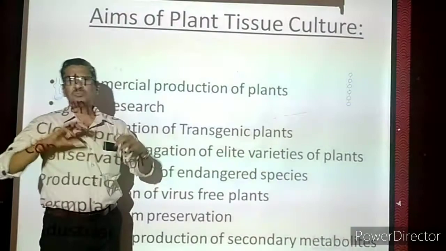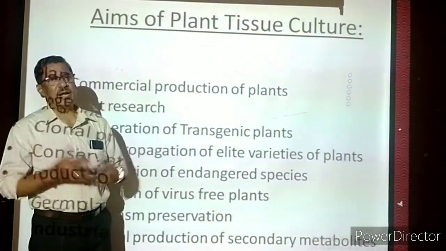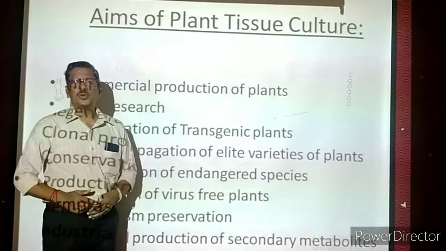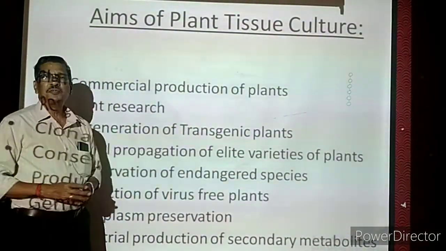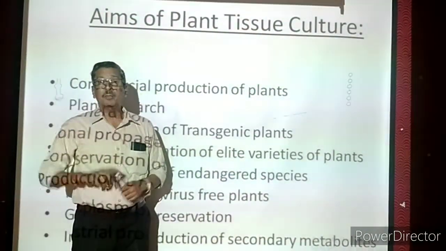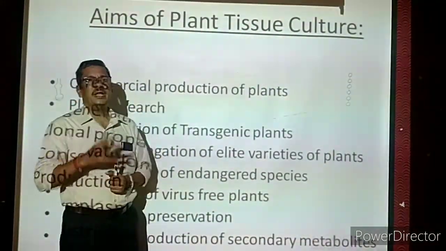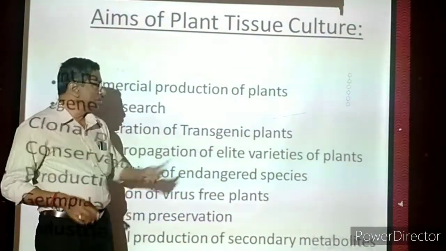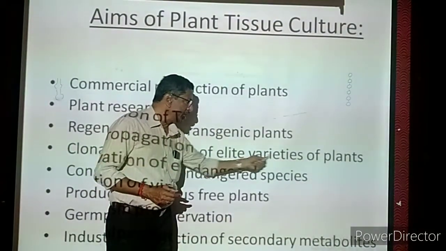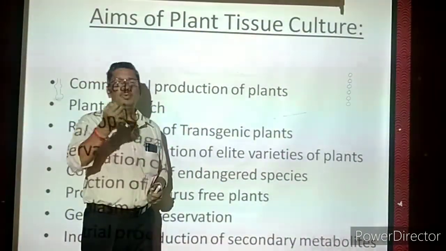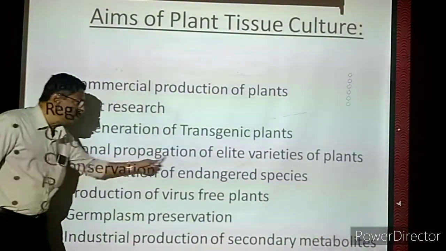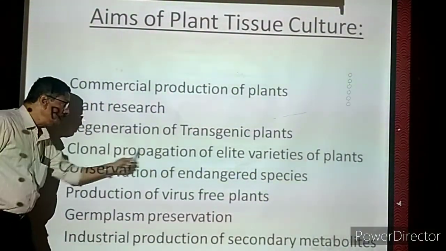Imagine that among so many varieties of plants, one variety of plant is an elite variety. That means superior quality. Such plants are there, elite. We are selecting that. But the number in nature is very, very less. So what we can do is, we can take from the elite variety, superior quality of plant, one plant, maybe only one leaf we can pluck off, and we can produce an enormous number of plants by clonal propagation.